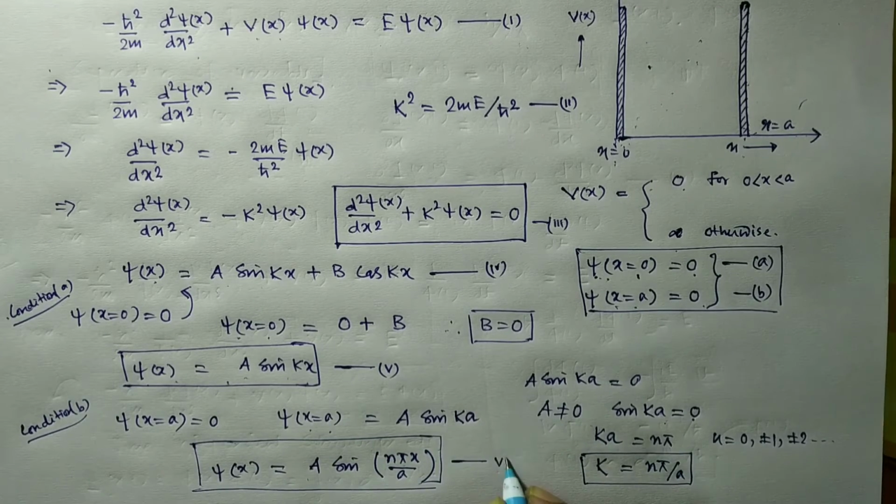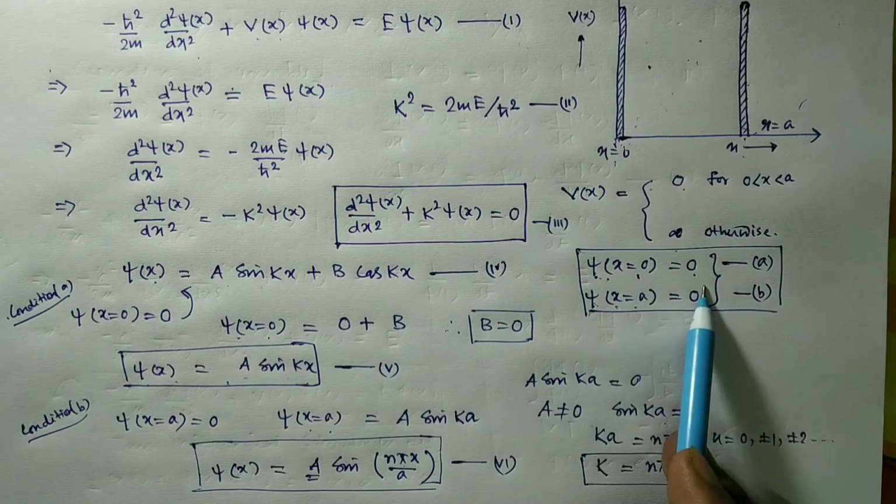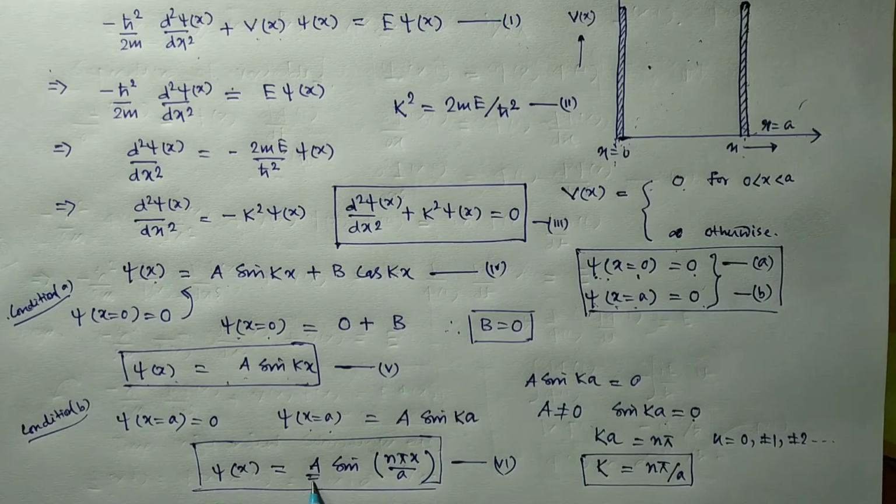But look here, another arbitrary constant A is present, whose value is to be determined. How are we going to obtain this value? We are going to obtain the value of A, but we require another boundary condition, and we have already used these two boundary conditions. We have no more boundary conditions given. So how can we obtain the value of A? Let us see.